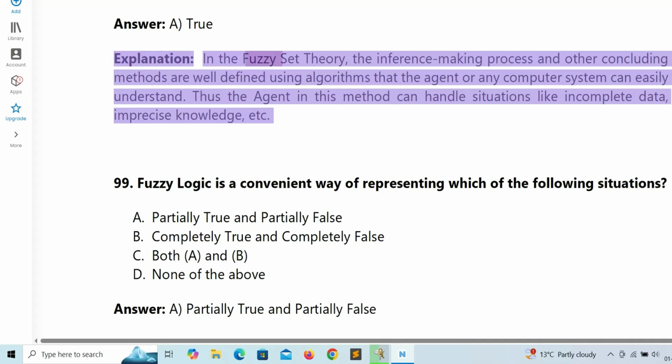Explanation: in the fuzzy set theory, the inference-making process and other concluding methods are well defined using algorithms that the agent or any computer system can easily understand. Thus, the agent in this method can handle situations like incomplete data, imprecise knowledge, etc.